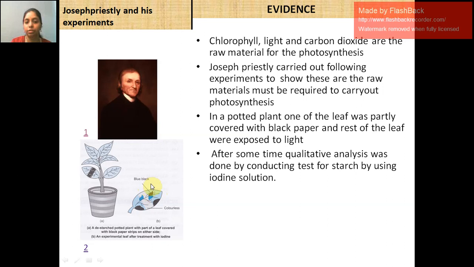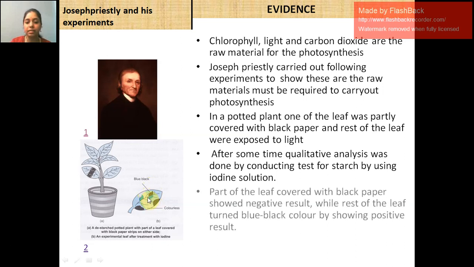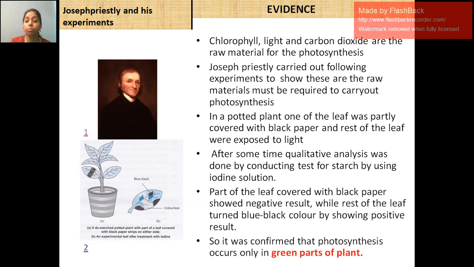Hence, by this experiment, we can say that photosynthesis occurs only in green parts of plant.